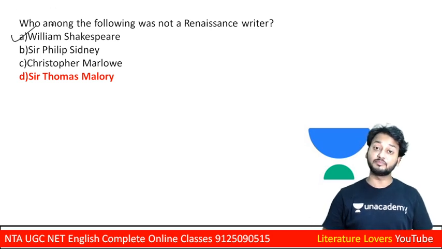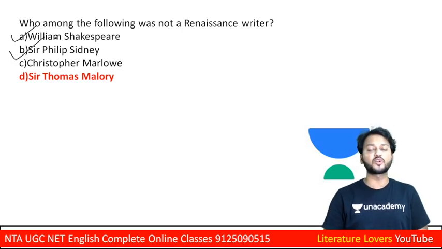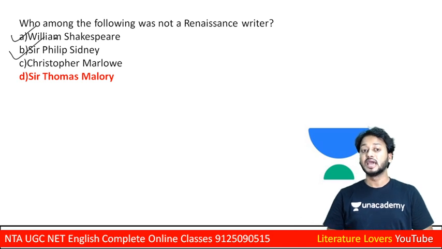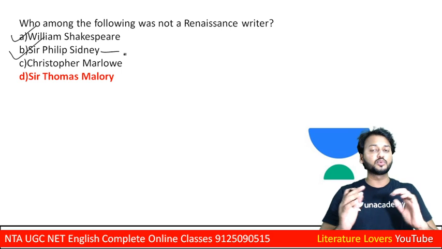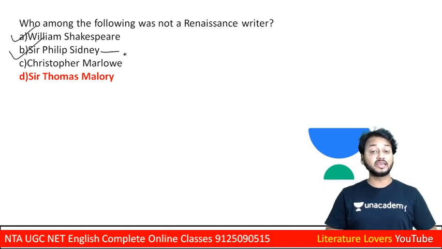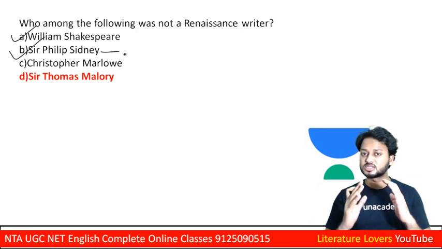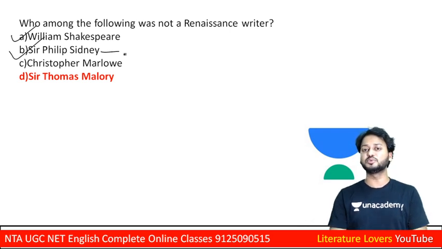William Shakespeare belongs to the Elizabethan time period. Sir Philip Sidney was also from the Elizabethan time period, and he also wrote during the Jacobean time period. Then Christopher Marlowe is one of the University Wits, and is even considered the leader of the University Wits.